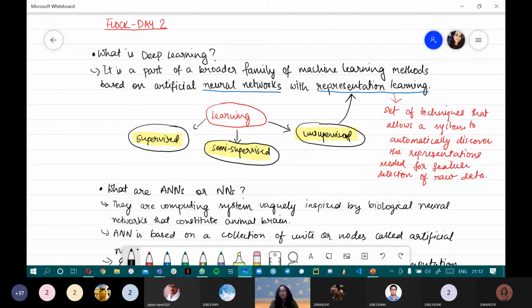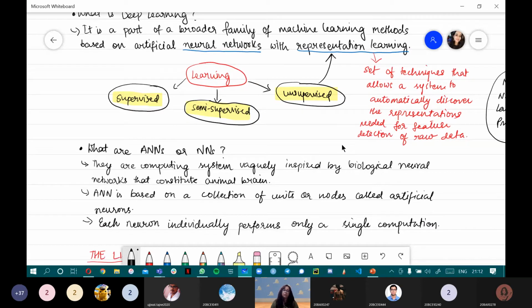Now since we have clarity on what learning and representation learning mean, let's take a look at what a neural network means. It can be an artificial neural network, or normally just a neural network. It is a computing system. Just like we have small chips, earlier we used to have really old phones that had such a big SIM, and then the SIM became miniaturized, and then we got memory chips for putting music and wallpapers and whatnot. It's kind of like that.